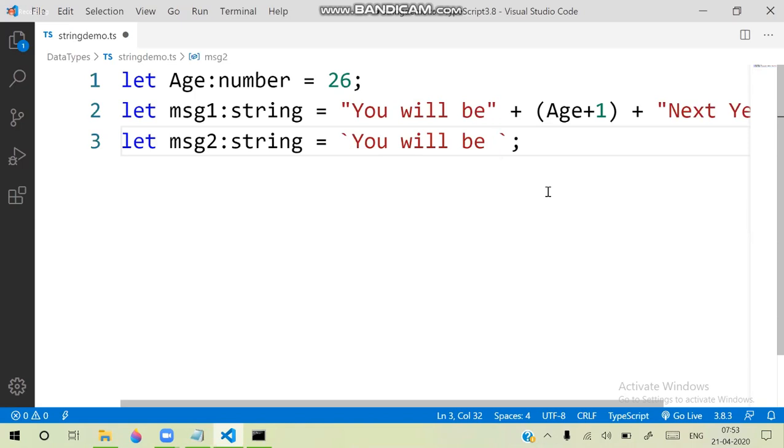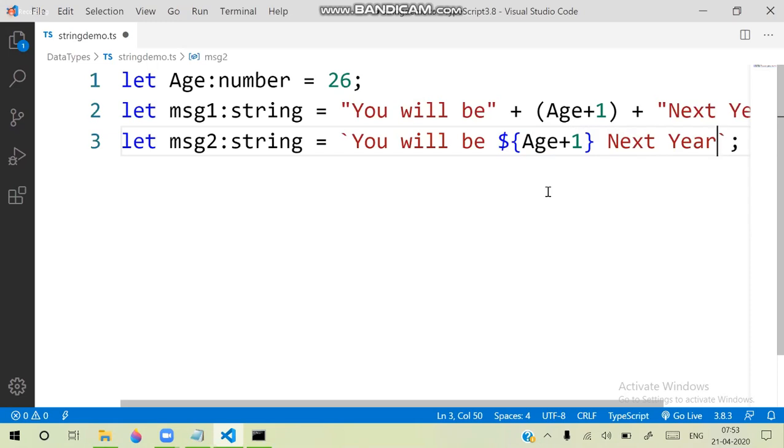You don't need to terminate your string. Directly in a string, you can embed any expression by using dollar and curly braces with your expression, age plus 1, and continue your string: "you will be ... next year". That's what we are defining.